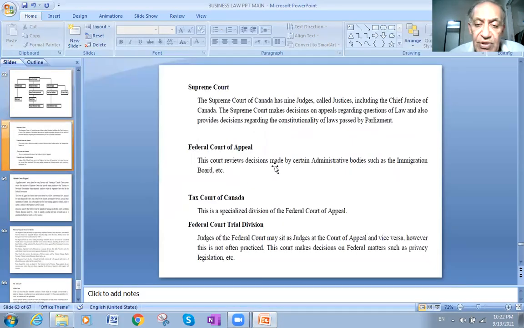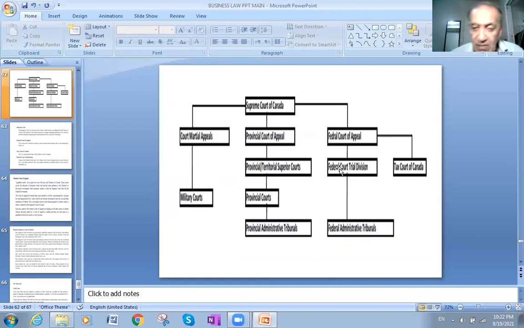This court reviews decisions made by certain administrative bodies, such as the Immigration Board, etc. So anything regarding administrative tribunals, if it is not resolved at that level, goes to the Federal Court of Appeal at the end.